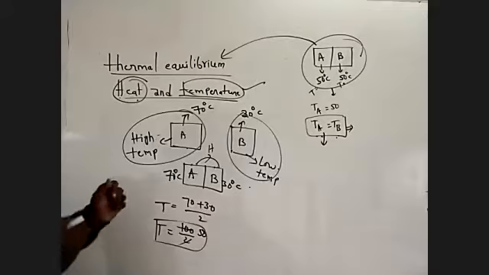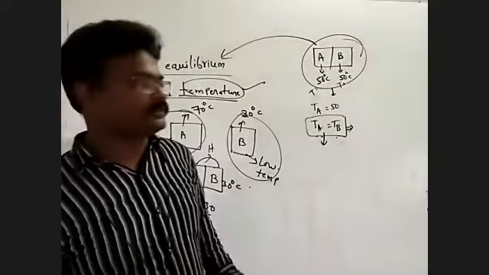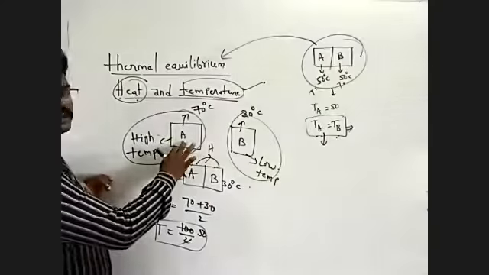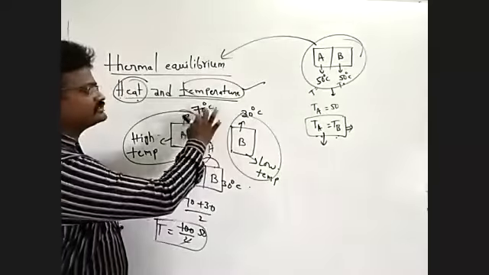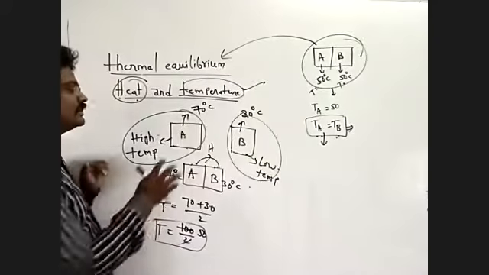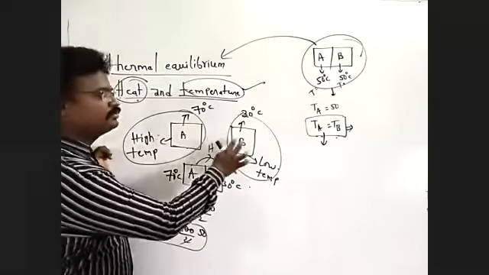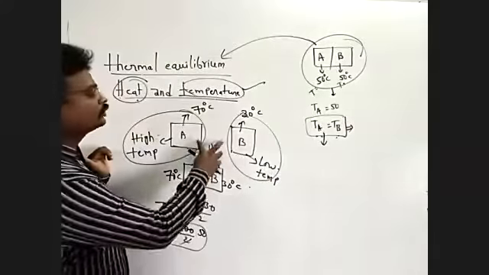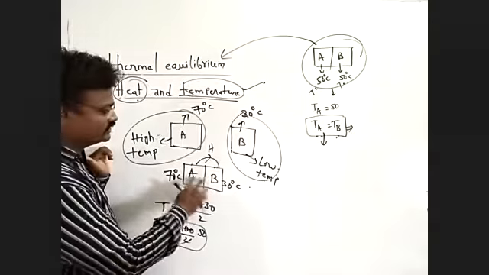What is the meaning of thermal equilibrium? Initially, I am taking A body, B body. A body has 70 degrees Celsius, B body has 30 degrees Celsius. A body has high temperature, B body has low temperature. Both are in contact with each other.